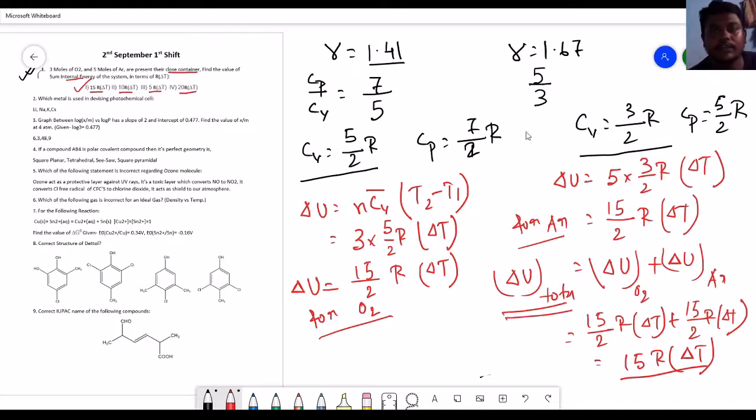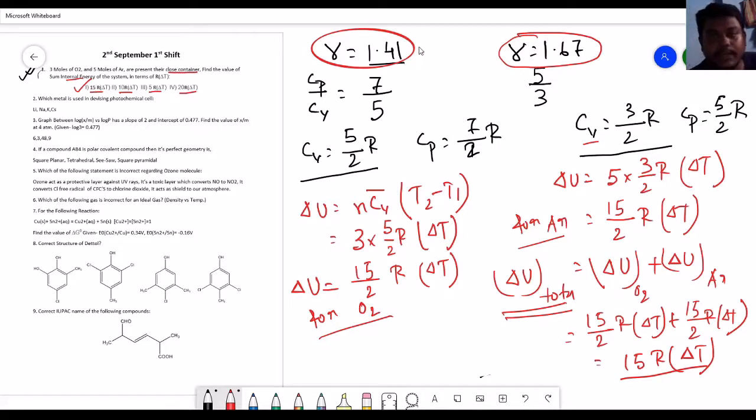I hope you understand the part, that how I reduce the value of Cp from the gamma or the Cv from the gamma, and value of Cv for argon from the 1.67 gamma of argon and 1.41 gamma of oxygen.